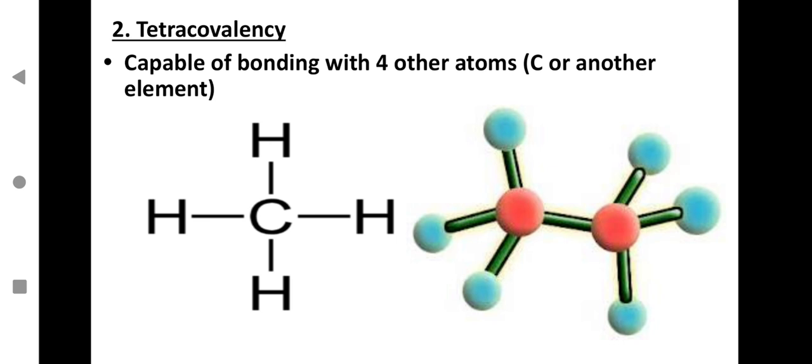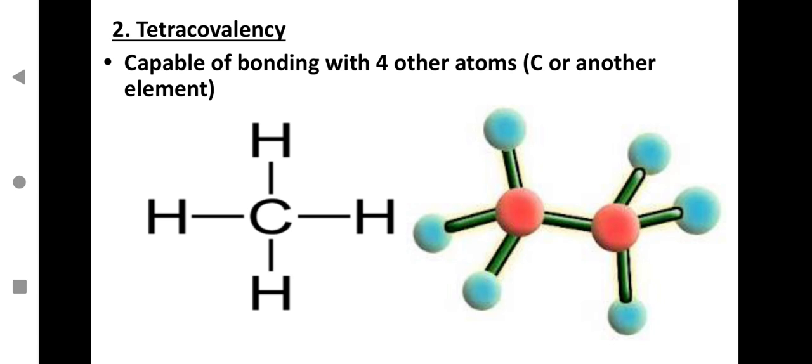Here you can see it's capable of bonding with 4 other atoms. It can be either carbon or any other element. So because of this, it can link to any other element or carbon itself. When it bonds with hydrogen, those compounds are called hydrocarbons.